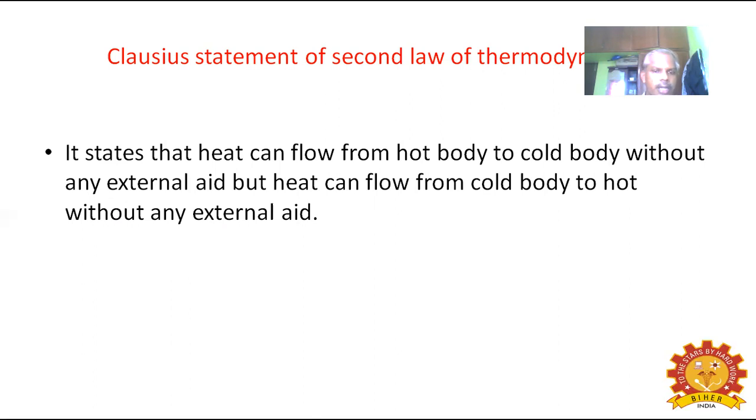Here, once again, the Clausius statement states that heat can flow from hot body to cold body without any external aid, already discussed, naturally by temperature difference. But heat cannot flow from cold body to hot body without any external aid; it is not possible. This is the classic statement of the second law of thermodynamics.